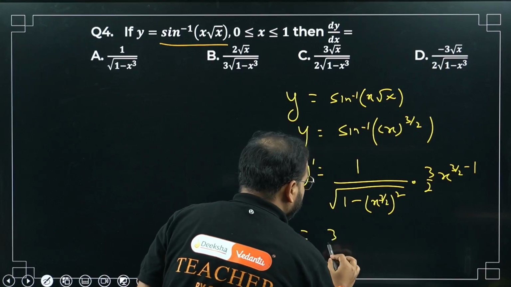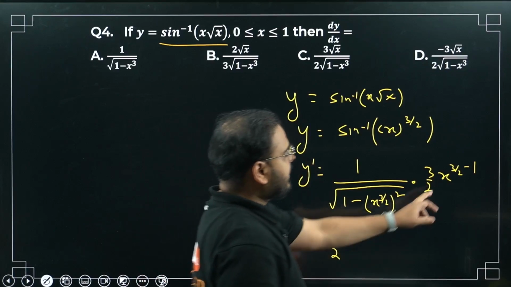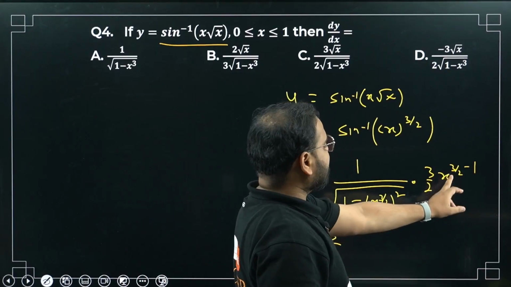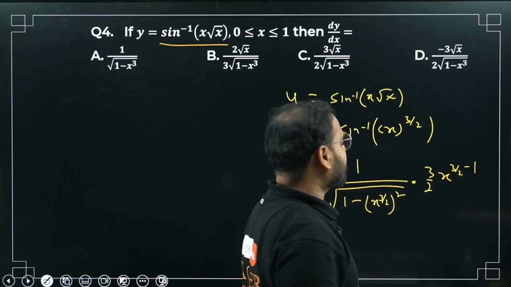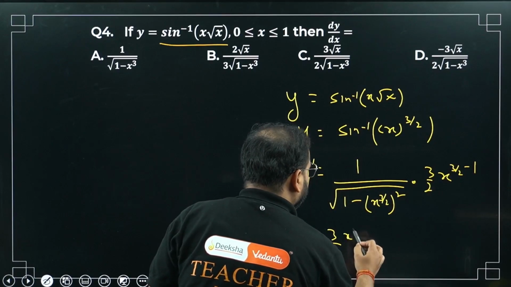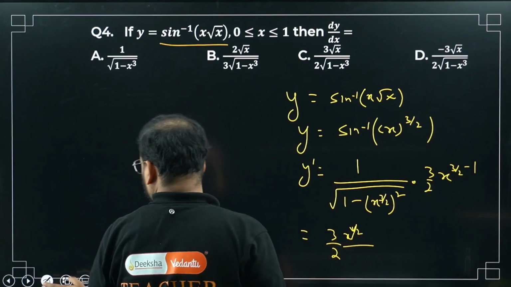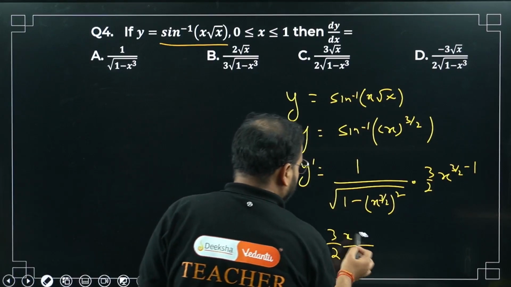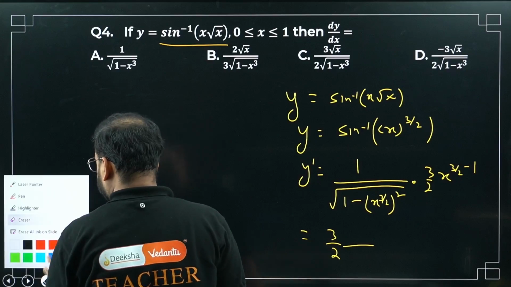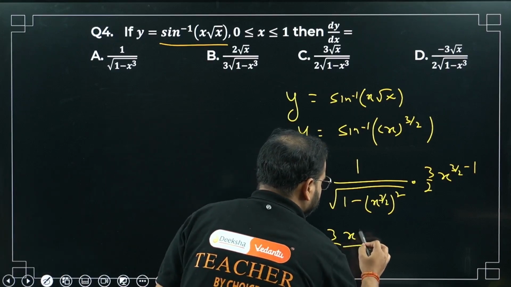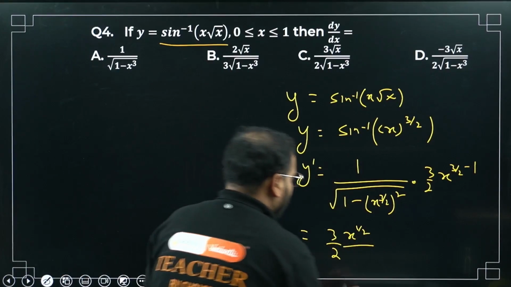Please check what I'm getting. I'm getting over here 3 by 2, the constant is outside. X power 3 by 2 minus 1 is how much? X power 1.5 minus 1 is simply x power 1 by 2. So x power 1 by 2. Have a look. 1 by 2. Okay. What about this?